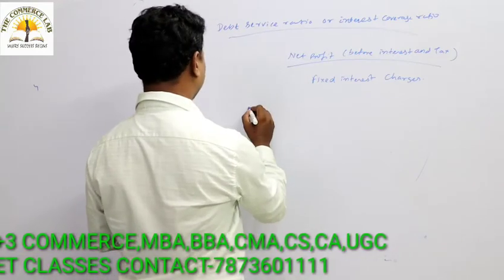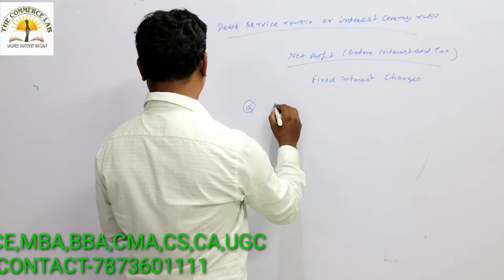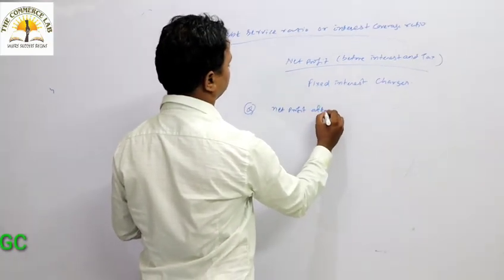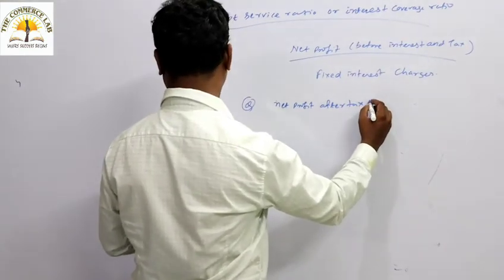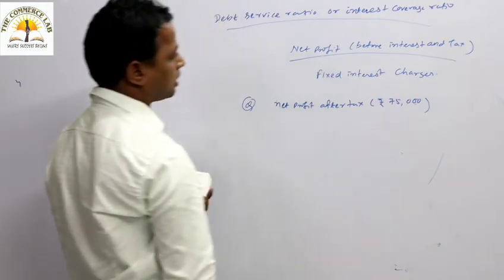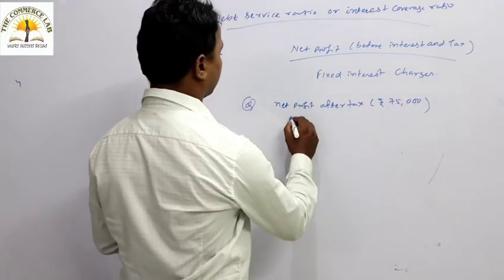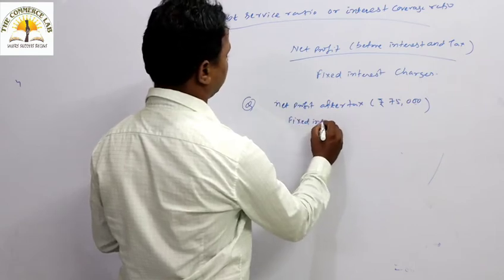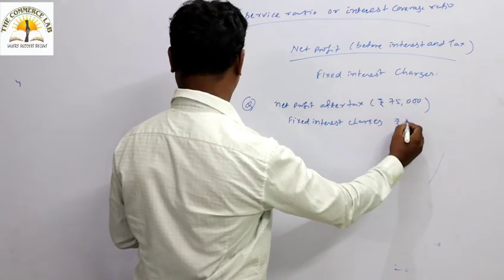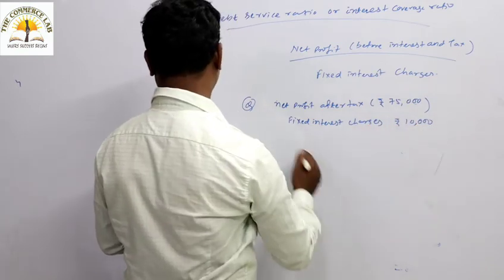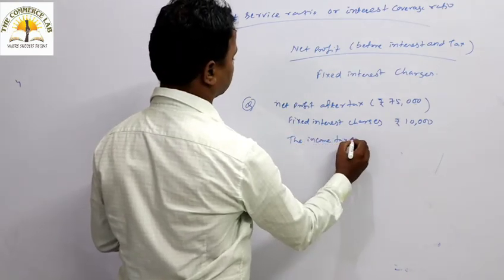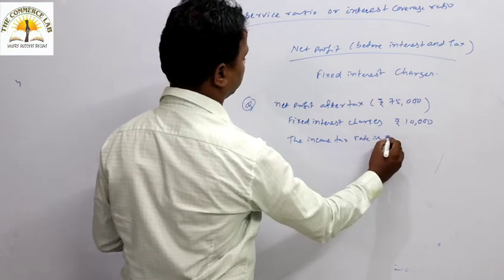Let's go for a problem. What is given? Net profit after tax, given as 75,000. Then fixed interest charges, given as 10,000. And the information given, income tax rate is 50%.